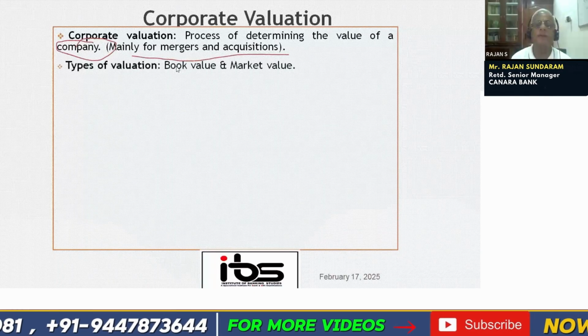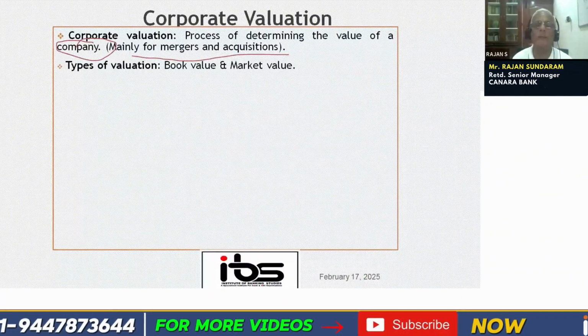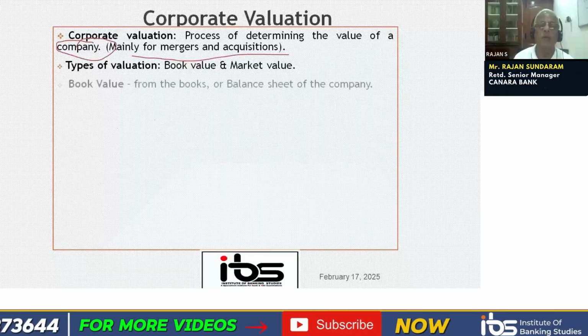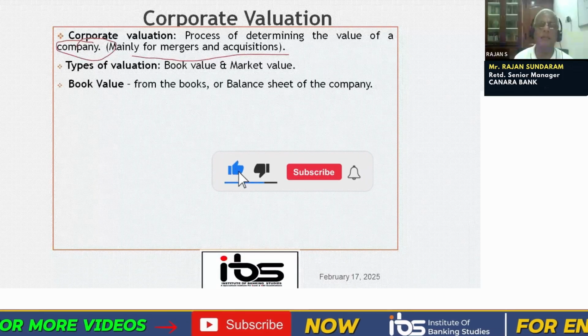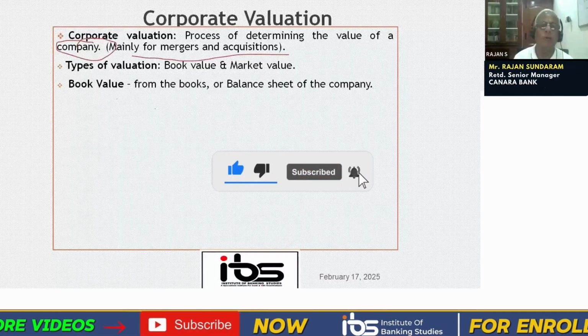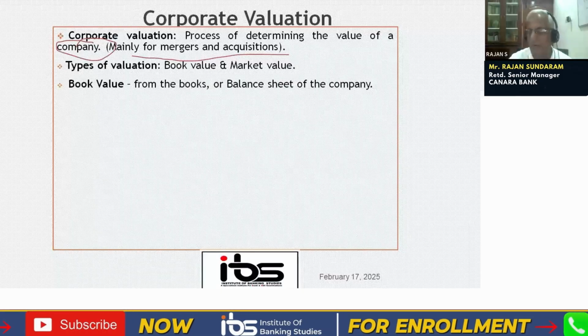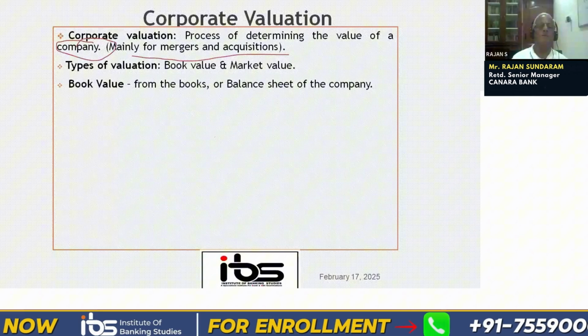Mainly there are two types of valuation. One is called book valuation and the other is market value. Book value, as you know, comes from the books or balance sheet of the company. The problem with this is that it is a historical value. So balance sheet value is a historical value. It may not reflect the true value of the company.